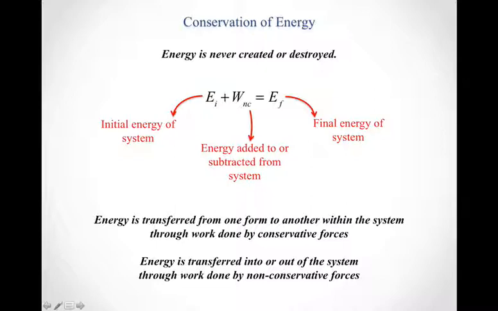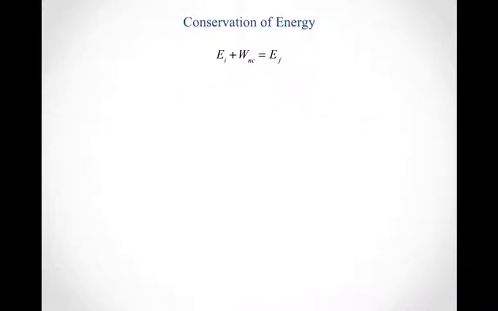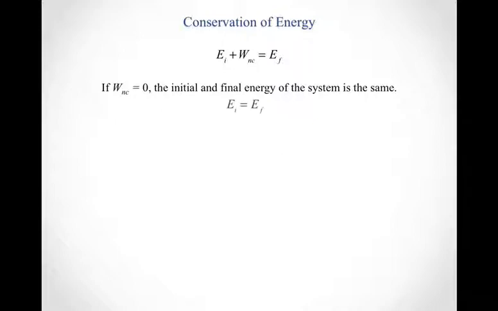Part of why we've given this special set of forces a different name and called them conservative forces is that the work they do doesn't change the total mechanical energy of your system. So when we take our equation, let's let the work done by non-conservative forces be zero. Then what that means is that the initial and final energy of the system has to be the same. The total mechanical energy you started with is equal to the total mechanical energy that you ended up with, which is another way of saying that the energy of your system is constant with respect to time.